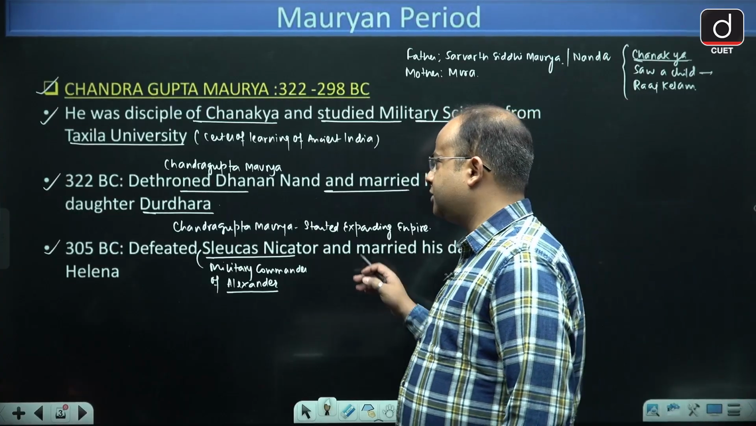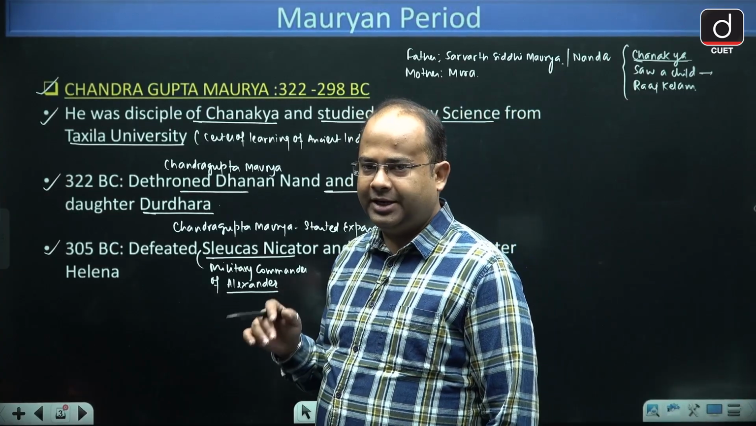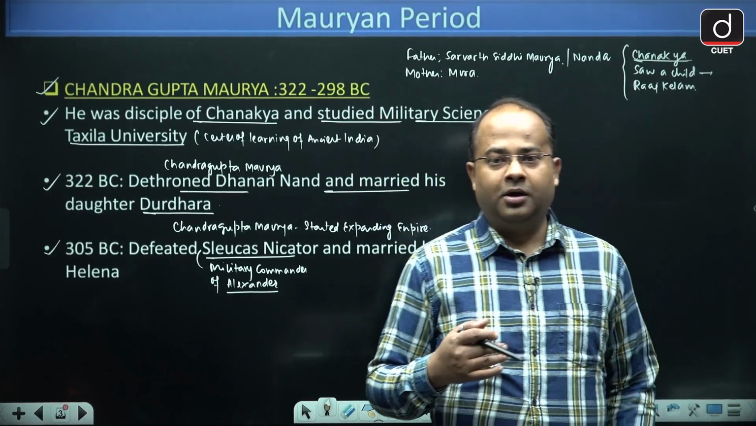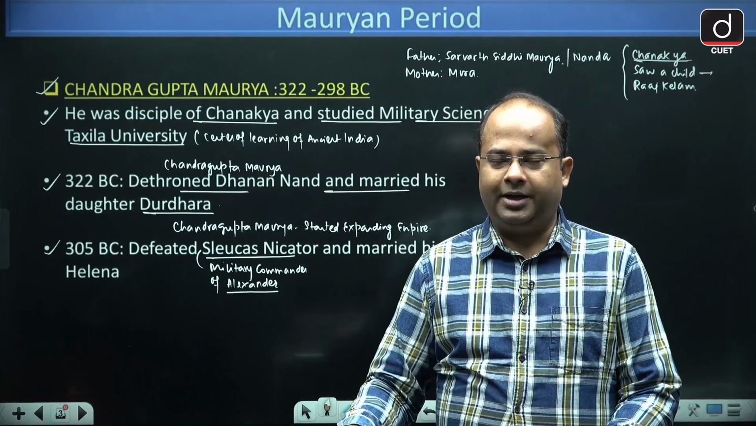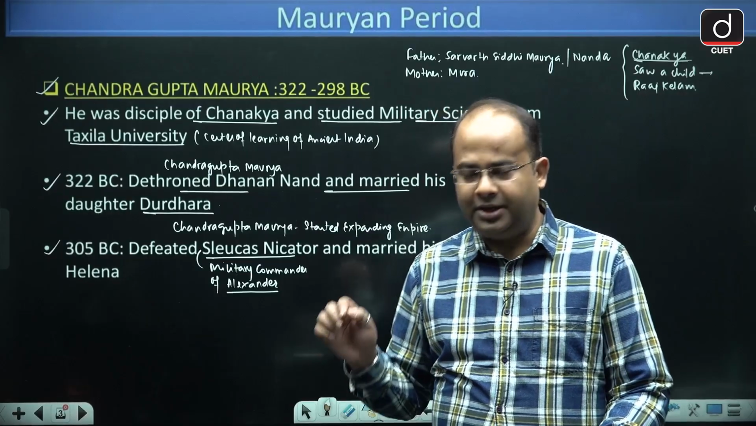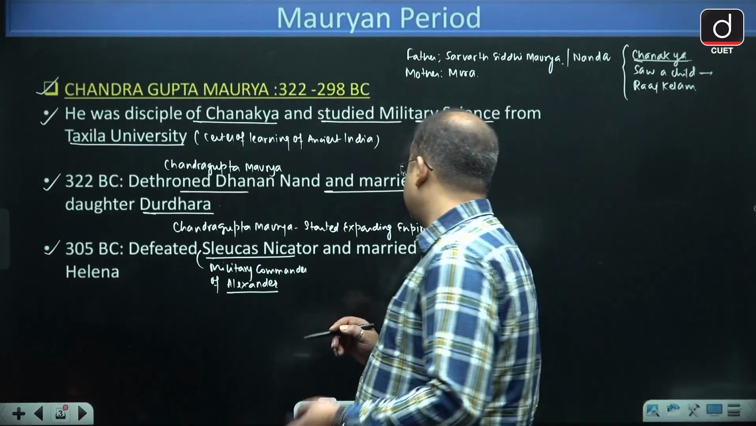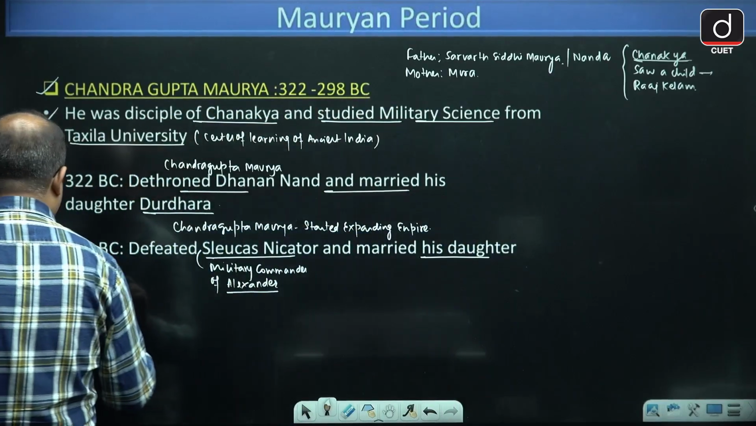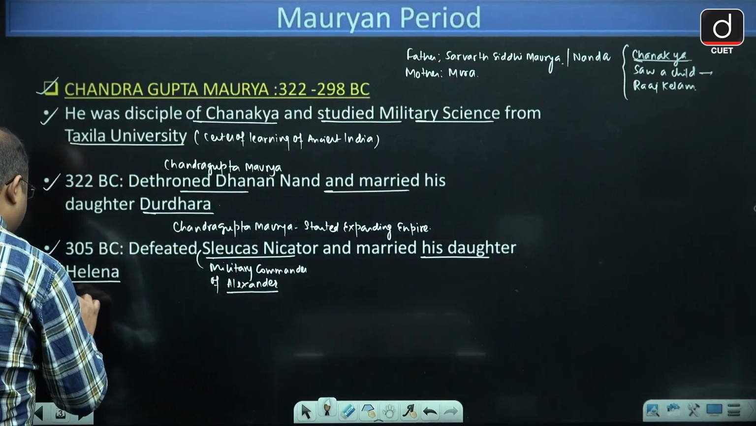So Chandragupta Maurya defeated Seleucus Nicator in the war, and now Seleucus was very tense. Seleucus played a political stunt: he married off his daughter, whose name was Helena or Carnelia. She is also known as Carnelia.